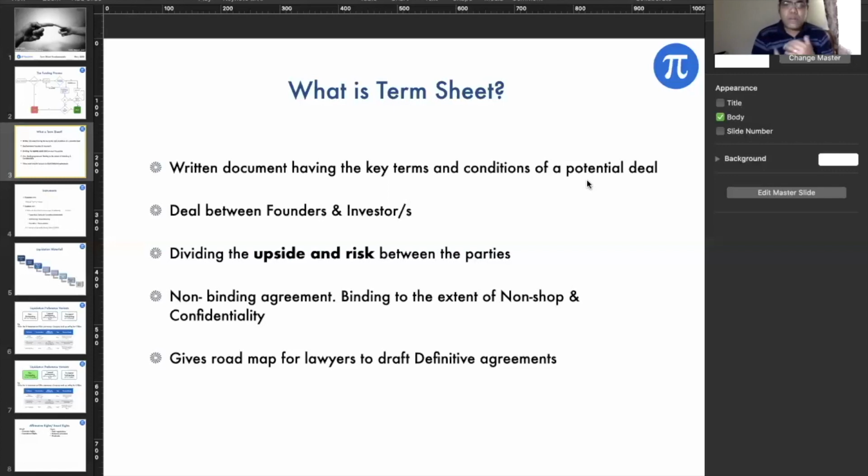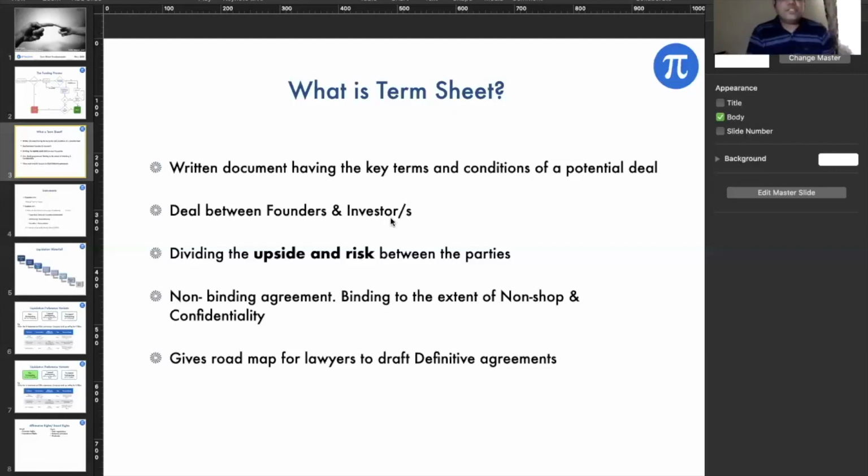If you are in a more advanced conversation with any other VC, then obviously you can start sharing. But if the round is not complete, like in Shubham's term sheet, where out of a 2 million round they were only willing to do 1.1 million, the founder has to go out and say, you know what, I have 900K of funding still to be done, and this will allow you around 10% in the company. So obviously those variants will be there, but this is what is meant by non-shop and confidential. Got it. Thanks.